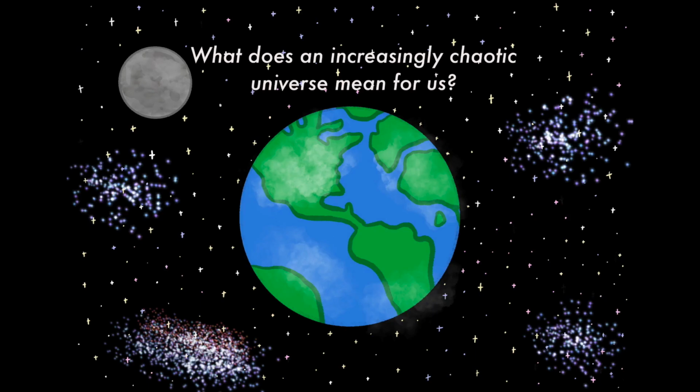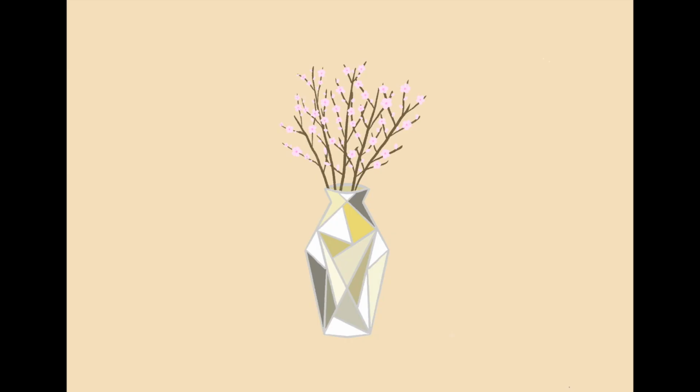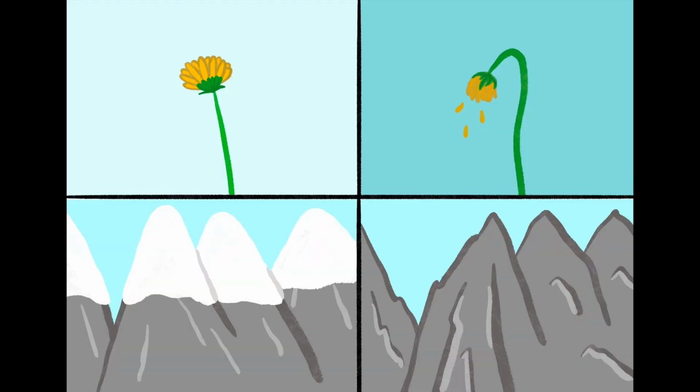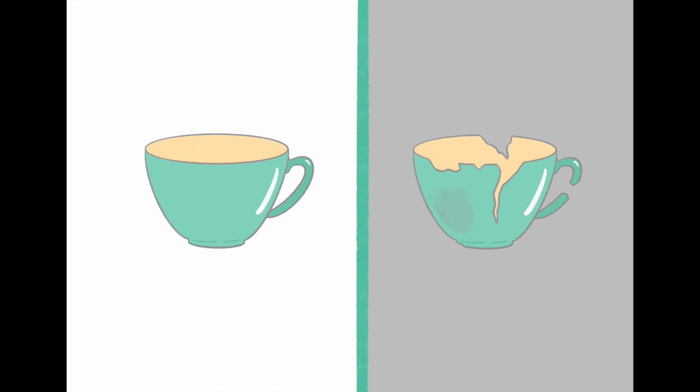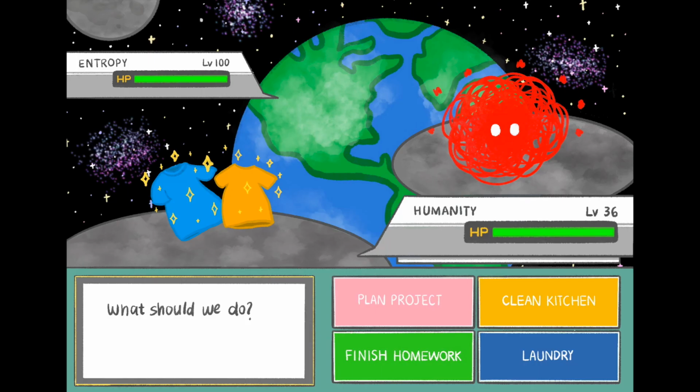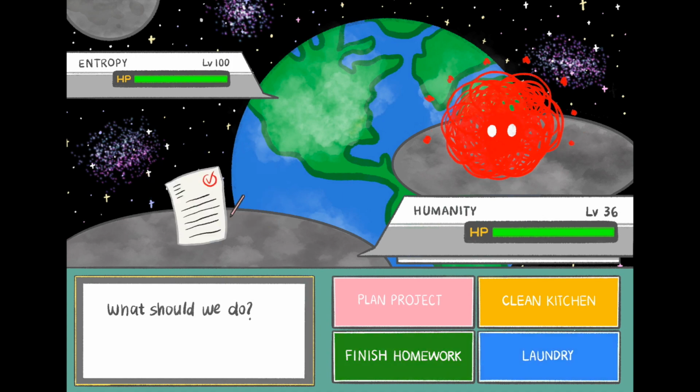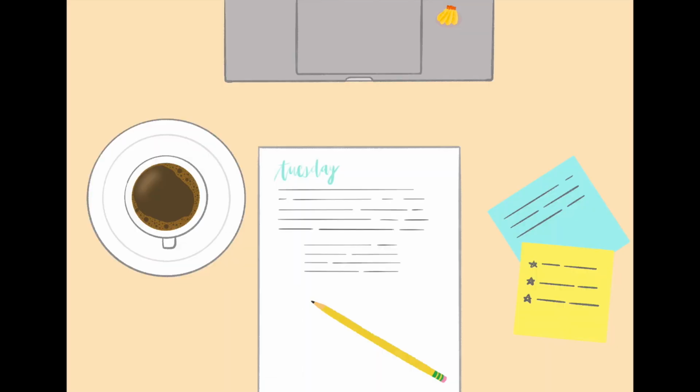What does an increasingly chaotic world mean for us? It means that we age. Our favorite things fall apart, flowers wilt, and mountains erode. Nothing in this world will remain in pristine condition. Fortunately, there are ways we can fight against entropy. For one, we can spend effort to create order within our lives. Clean your kitchen, or start planning that project you've always wanted to do.